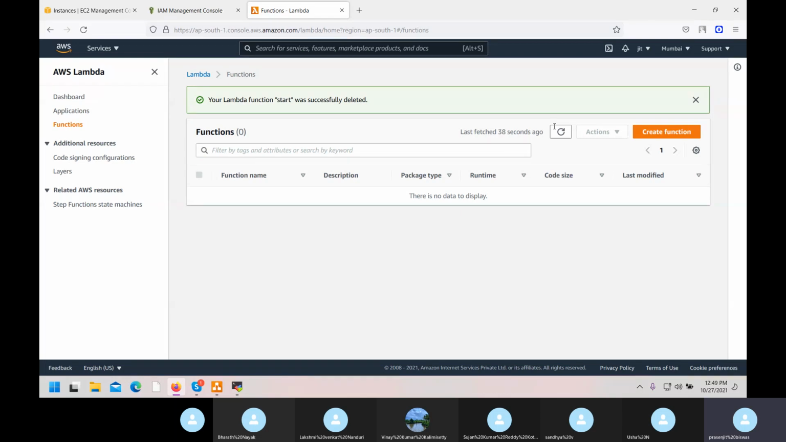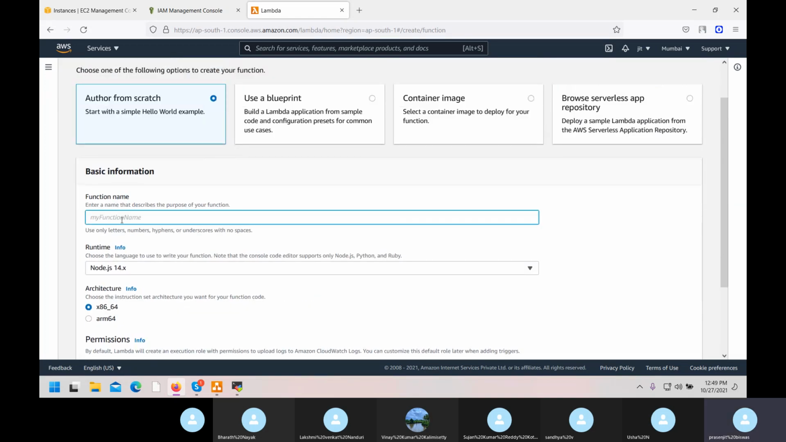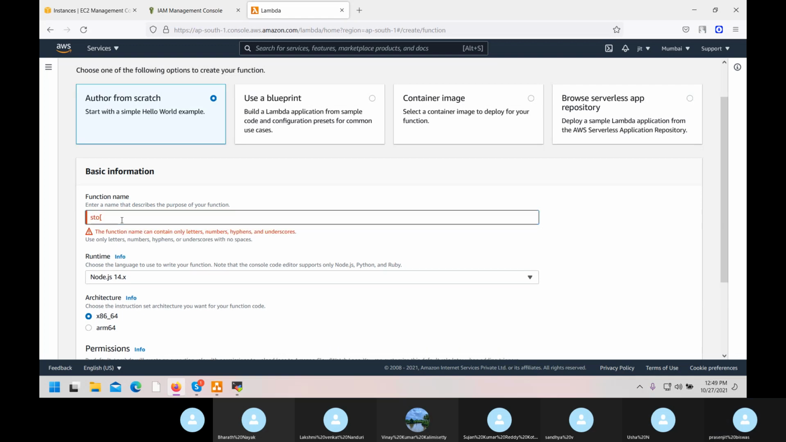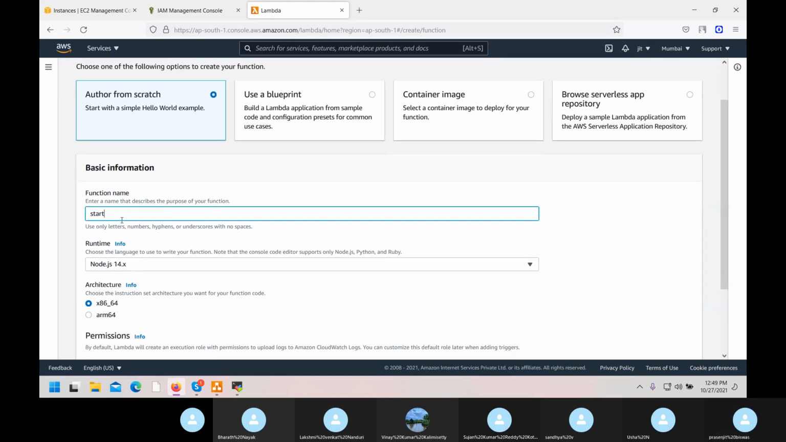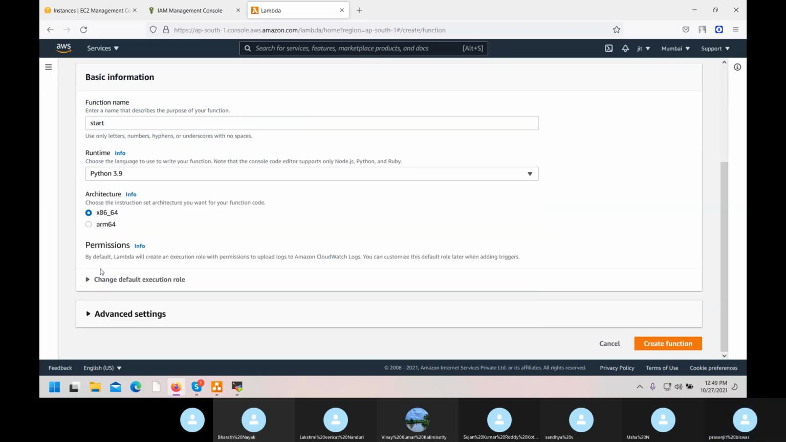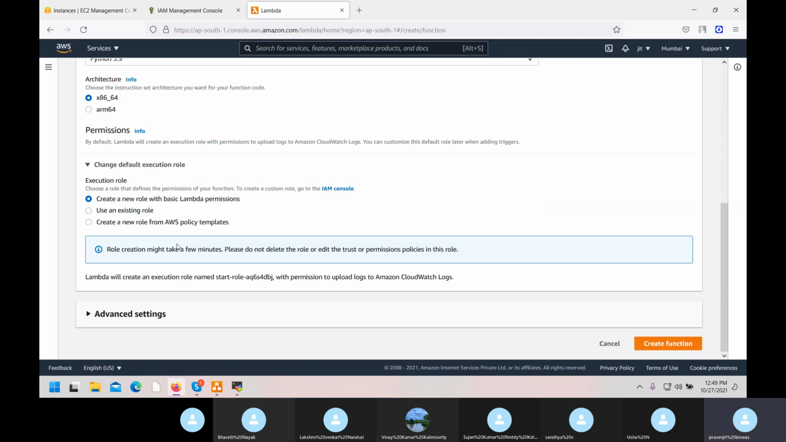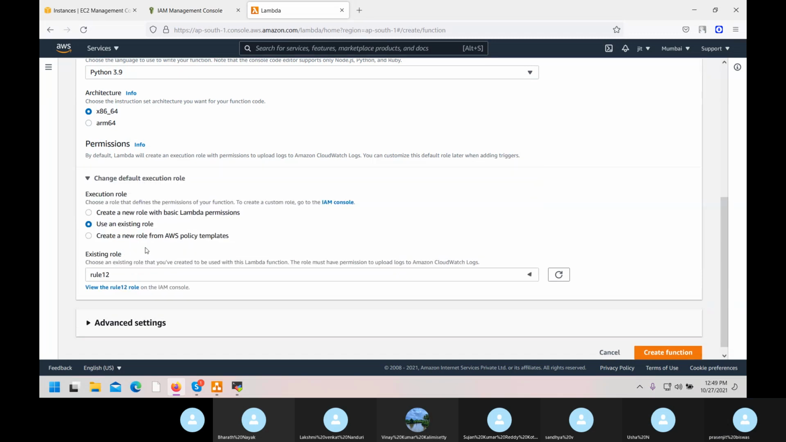So let's start doing. You understand? Create function. This one I will zoom. Here, let's give a name. In which language do I want? I want Python. If you know other, you can use. Then the role, which you have created. Next, create function.